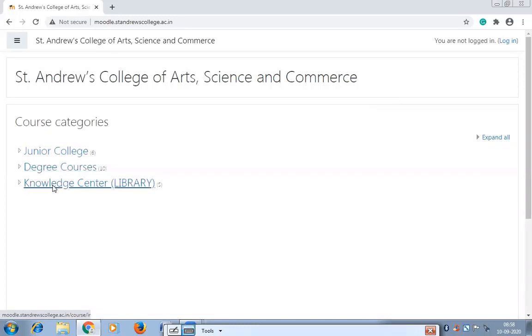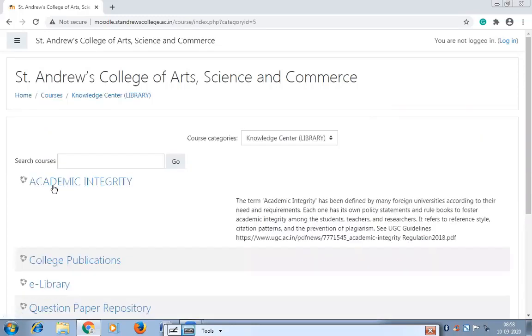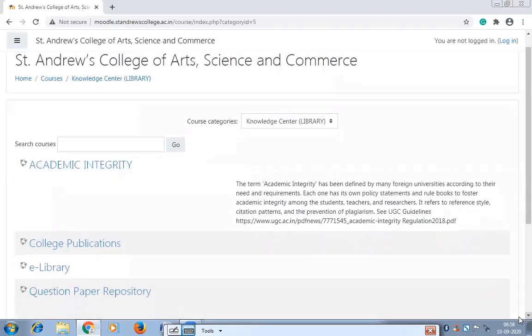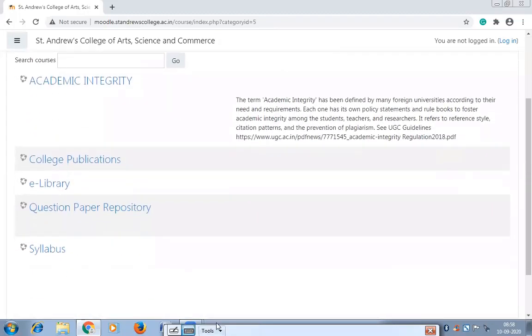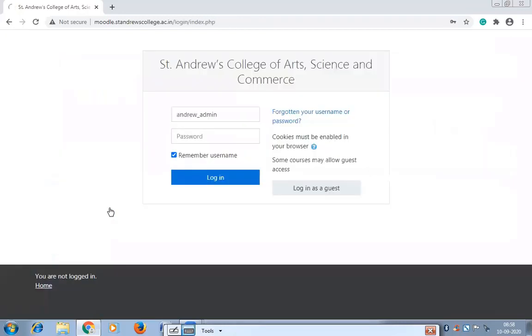In Knowledge Center, you are getting previous year question papers which are uploaded by the library, as well as the previous years' syllabuses. We are updating this as and when we get a new syllabus, we update here. As and when we get a new question paper, we update here. As I told you, you need to have a user ID and password. I am using my admin login.